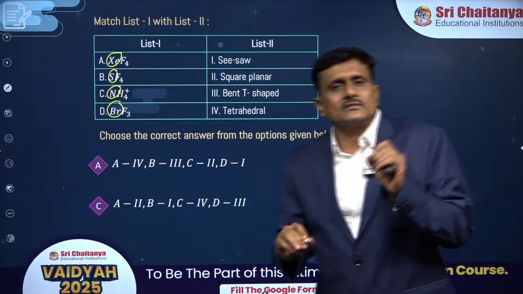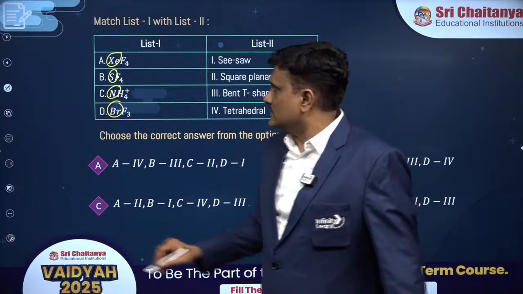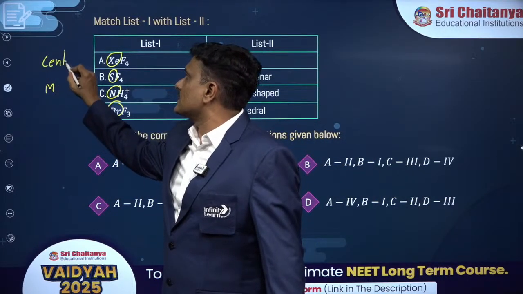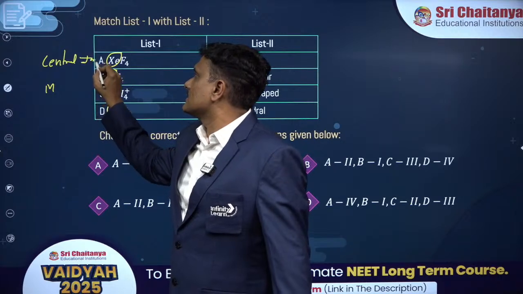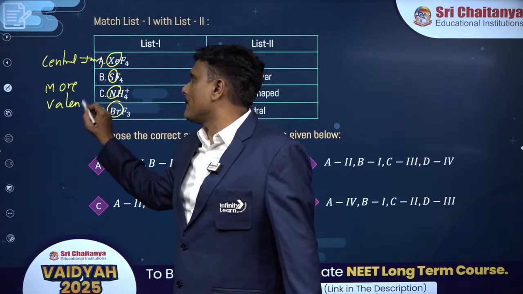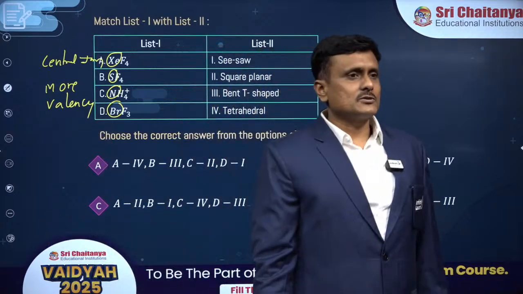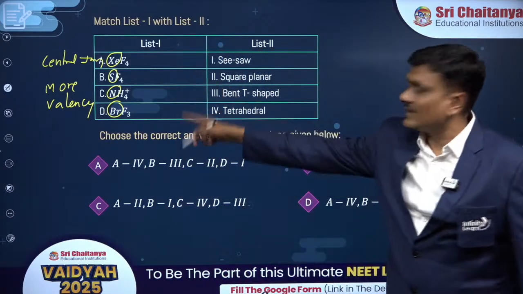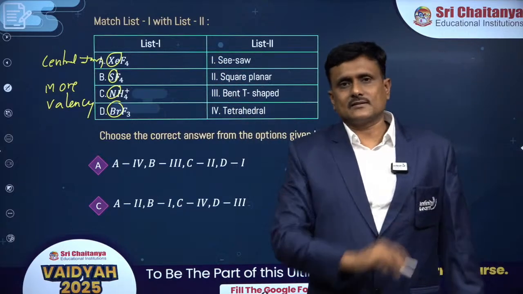Let me give you a very easy method to predict this. Central atom is not the one which lies at the center. Central atom has more covalency or valency. Point number one, we need to understand that central atom has more valency. So these encircled atoms are the central atoms.